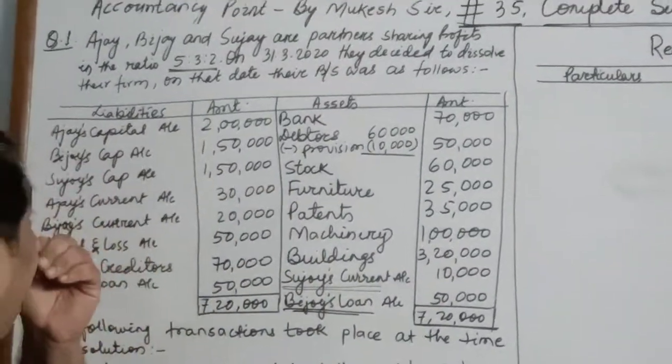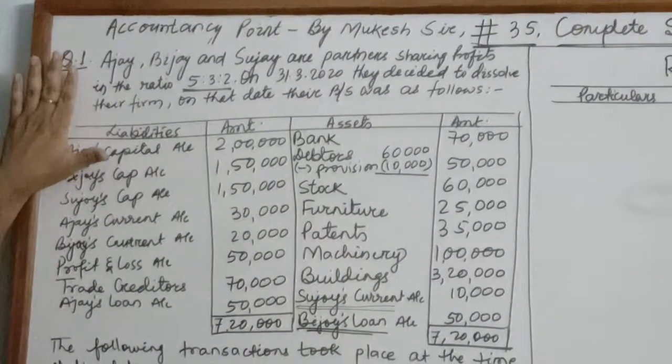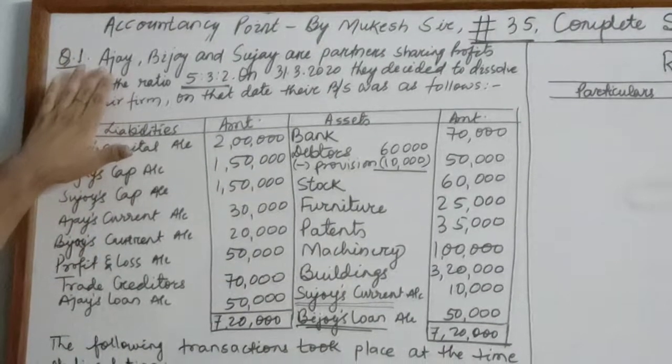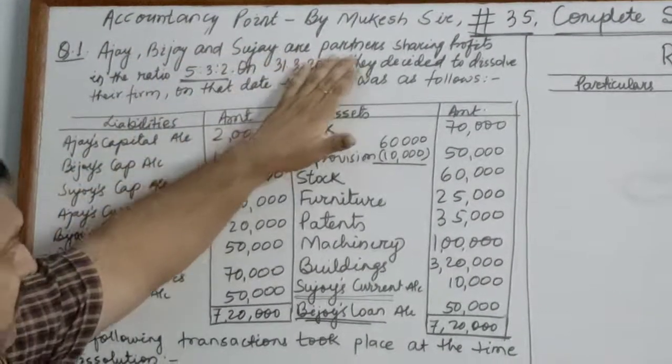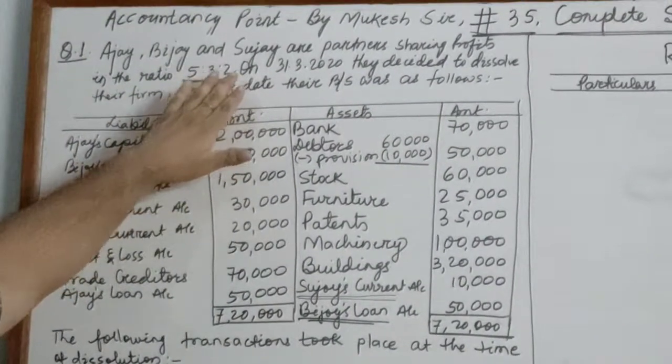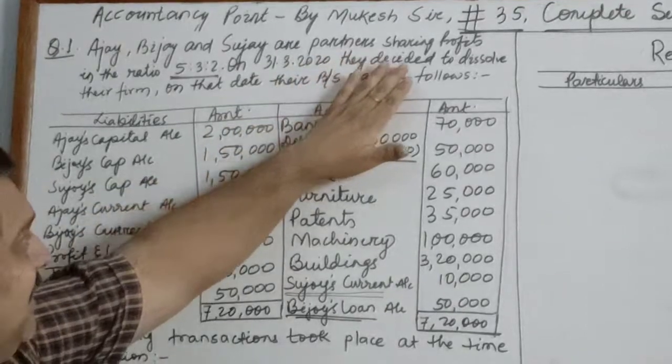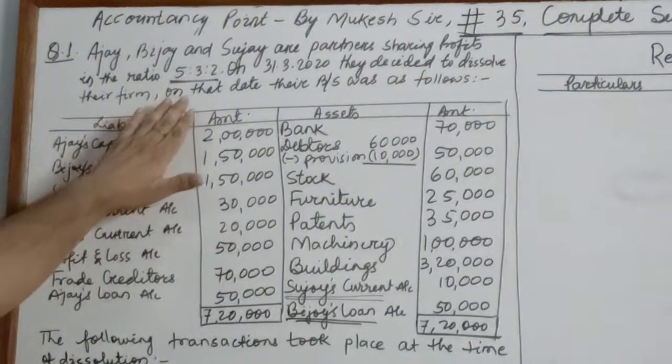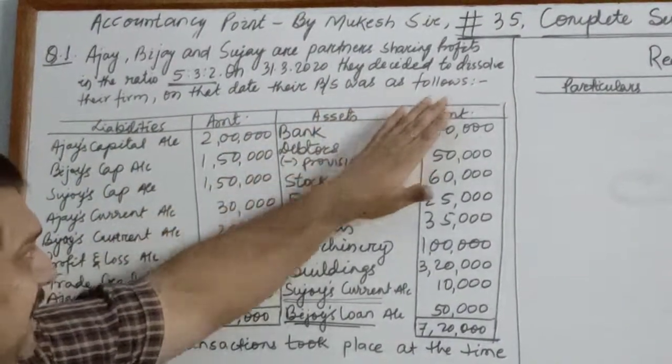Children, the question of dissolution is over here. You can see Ajay, Bijay and Sujay are partners sharing profits in the ratio 5:3:2. On 31st March 2020, they decided to dissolve the firm. On that date, their balance sheet was as follows.